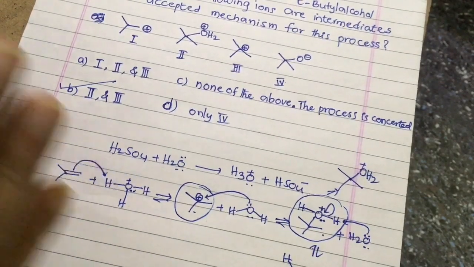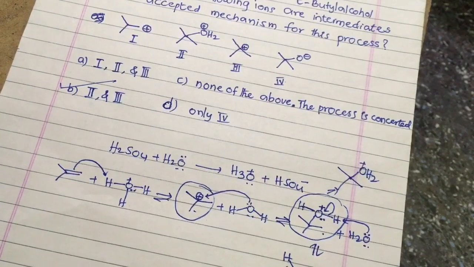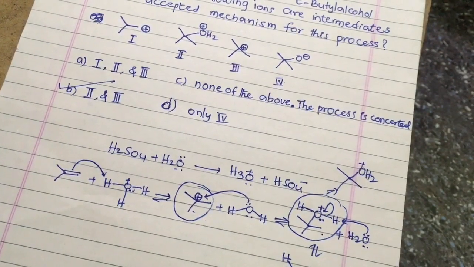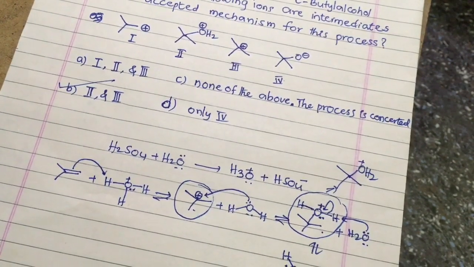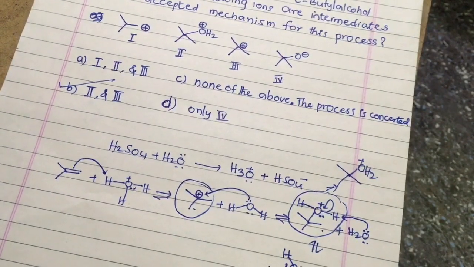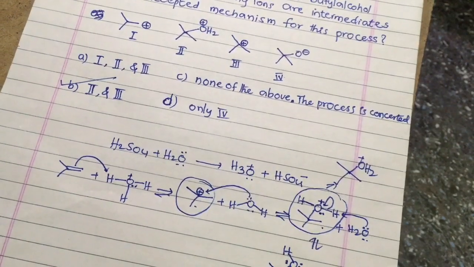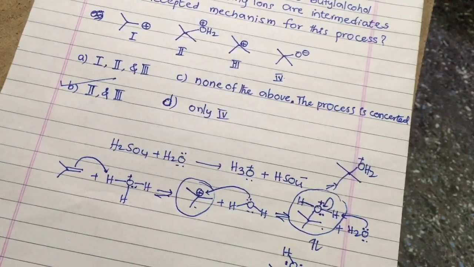So if you know a clear mechanism, then you can decide what intermediate forms in the reaction and what the catalyst is, and whether it is a one step or two step mechanism, and which is the major product. Therefore, try to know a clear mechanism for each and every reaction.